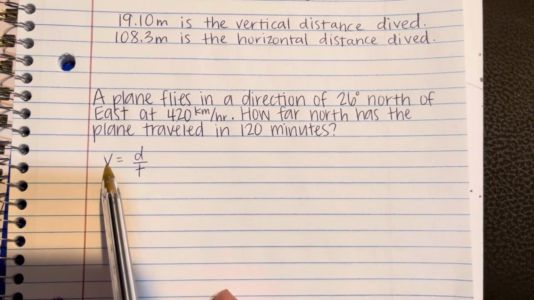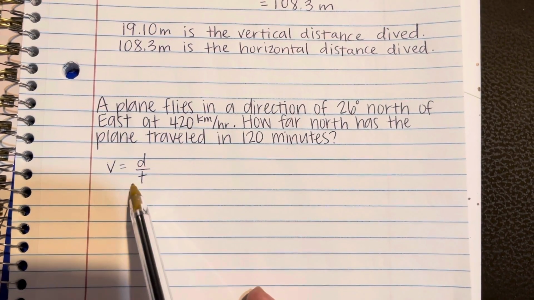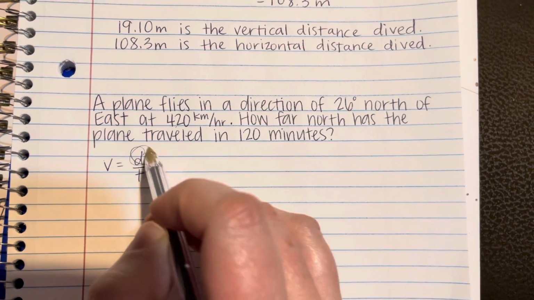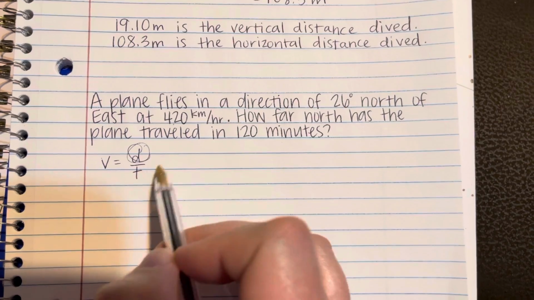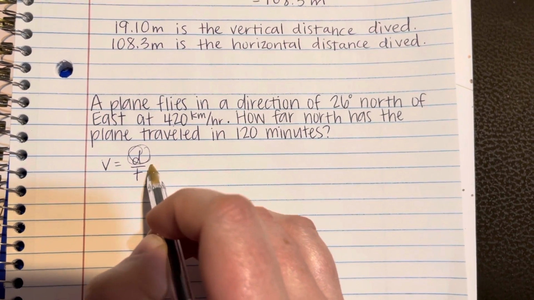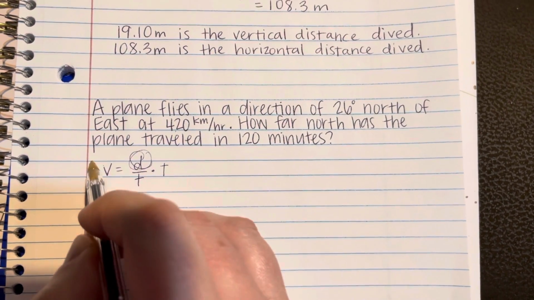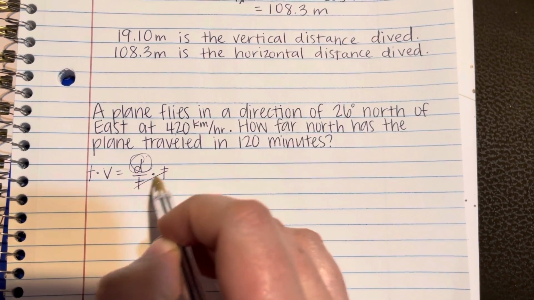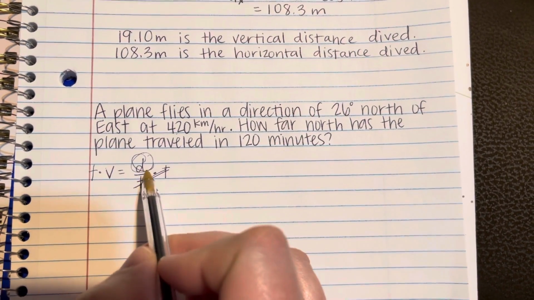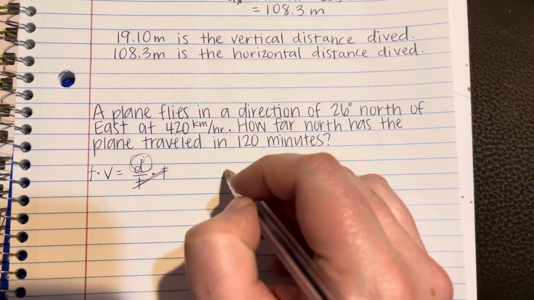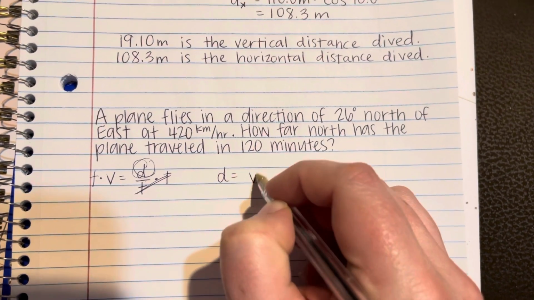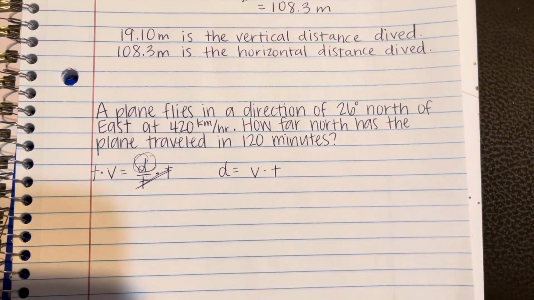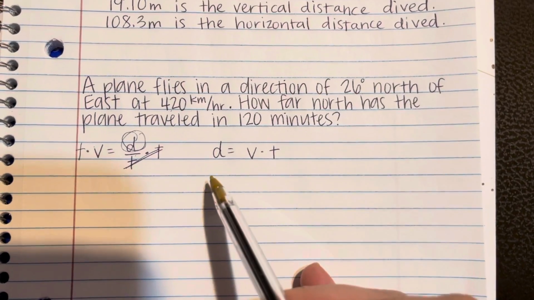Okay, for this one, I'm going to rearrange this because I'm trying to solve for this. Okay, so I'm going to rearrange this formula. In order to do that, I will multiply by time on both sides to get rid of that fraction. And now I have distance by itself. So distance equals velocity times time. And I'm going to plug in the things that I know.